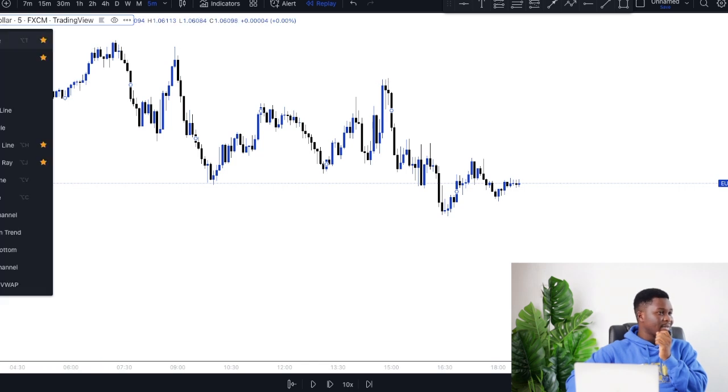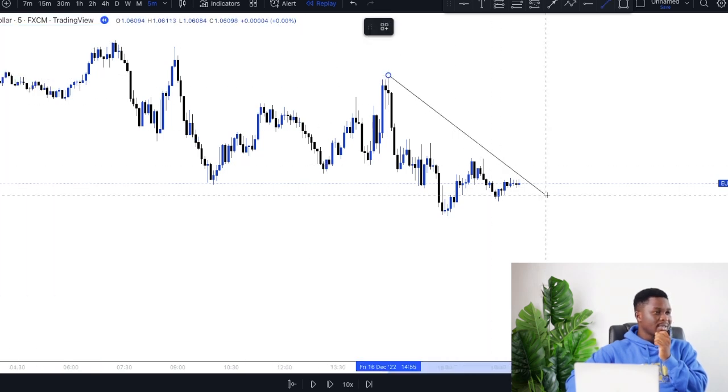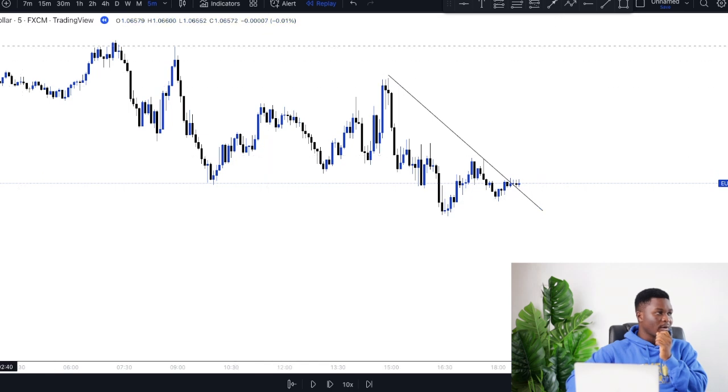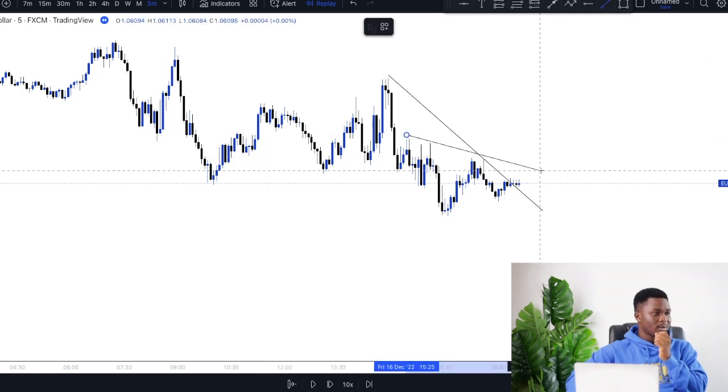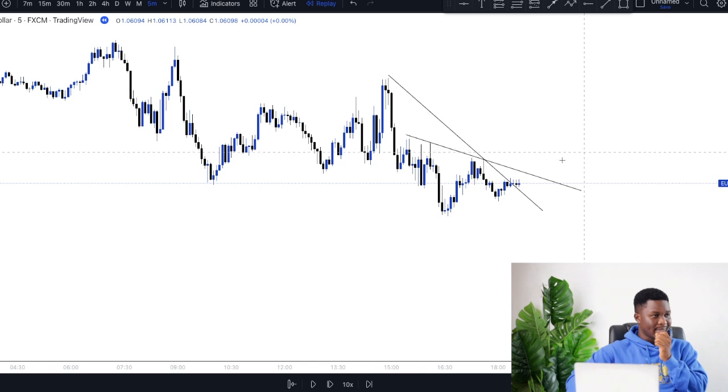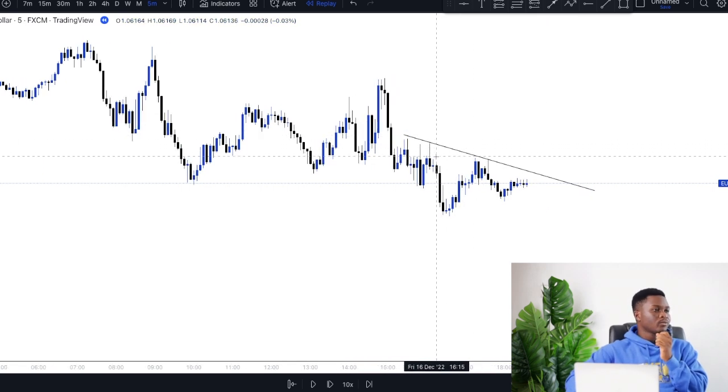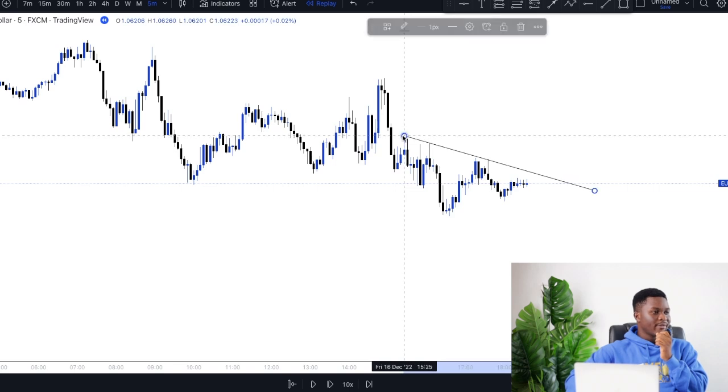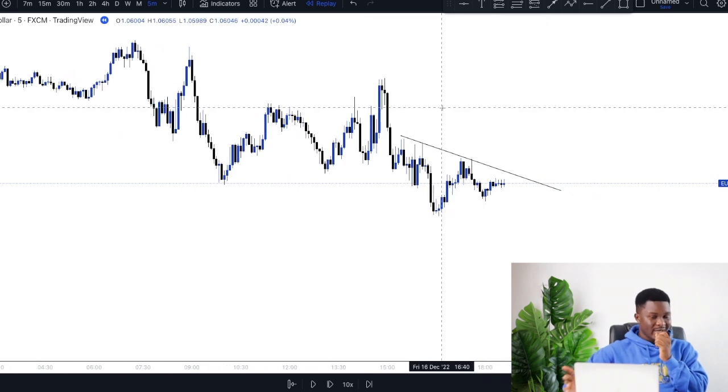Now as you guys can see from a clear structure over here, this market has been trending to the downside, or if possible we could look at this particular area and then mark out this zone like this, right? So this is more recent. Now if you watch my earlier videos, I taught you guys about a trend line strategy, about a third touch where we see price hitting the trend line, the first touch, the second touch.